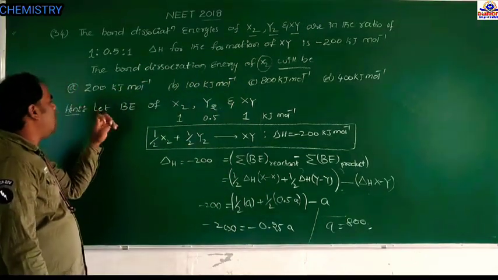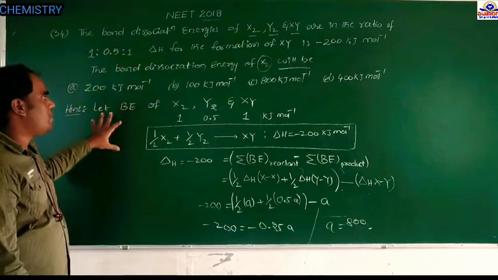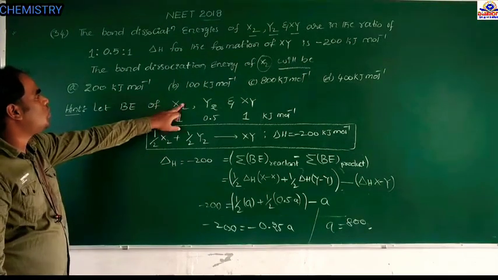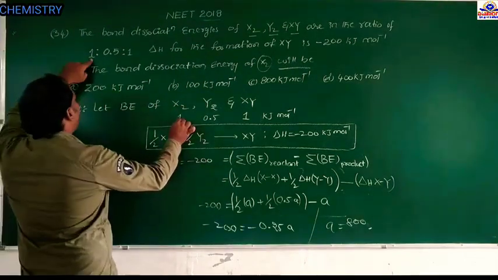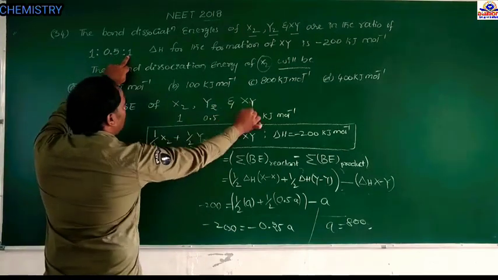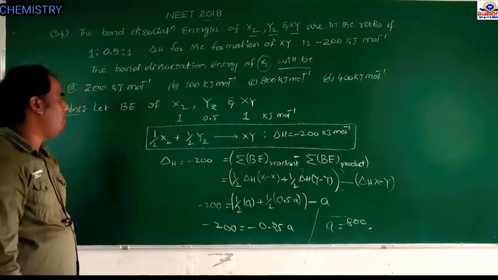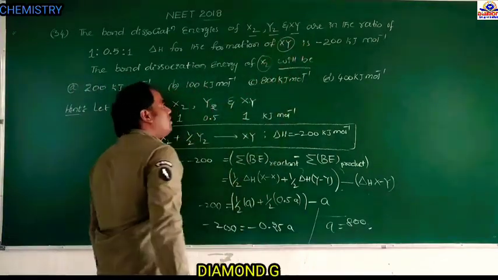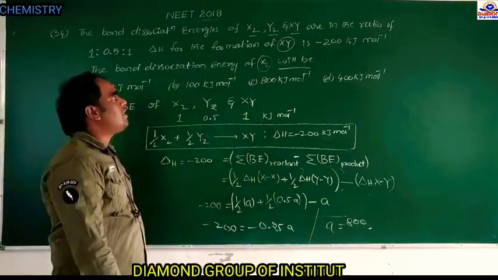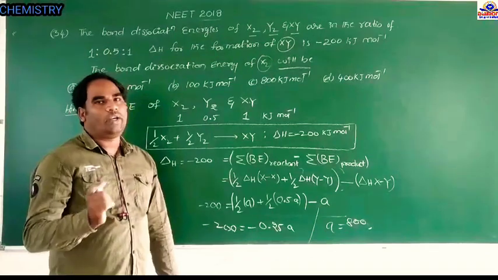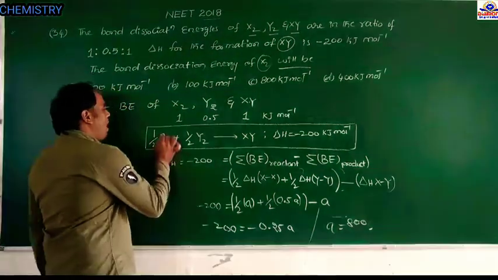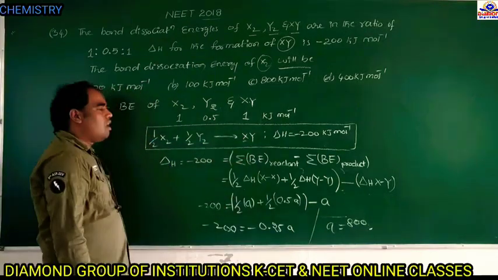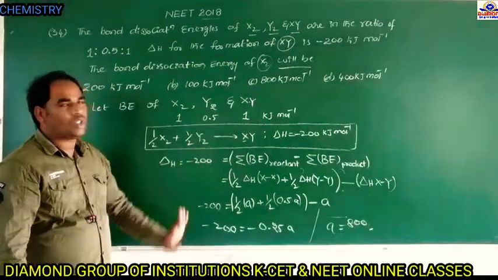First, I'm explaining the given data here. Let the bond dissociation energies of X2, Y2 and XY be 1, 0.5 and 1 kilojoule per mole respectively. XY is the product, so what reactants are required to form XY? X2 and Y2 are required. Therefore, half of X2 plus half of Y2 produces one XY.